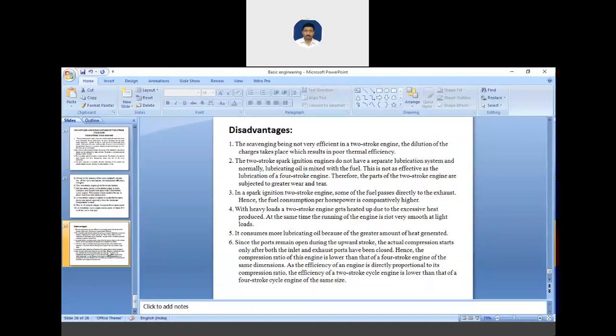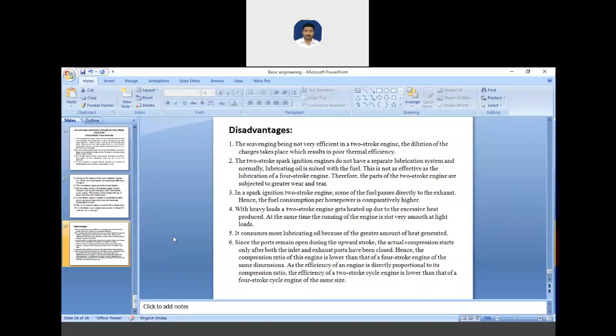We were talking about the disadvantages. These are some of the disadvantages. In spark ignition two-stroke engines, some of the fuel passes directly to the exhaust, and hence the fuel consumption per horsepower is comparatively higher.